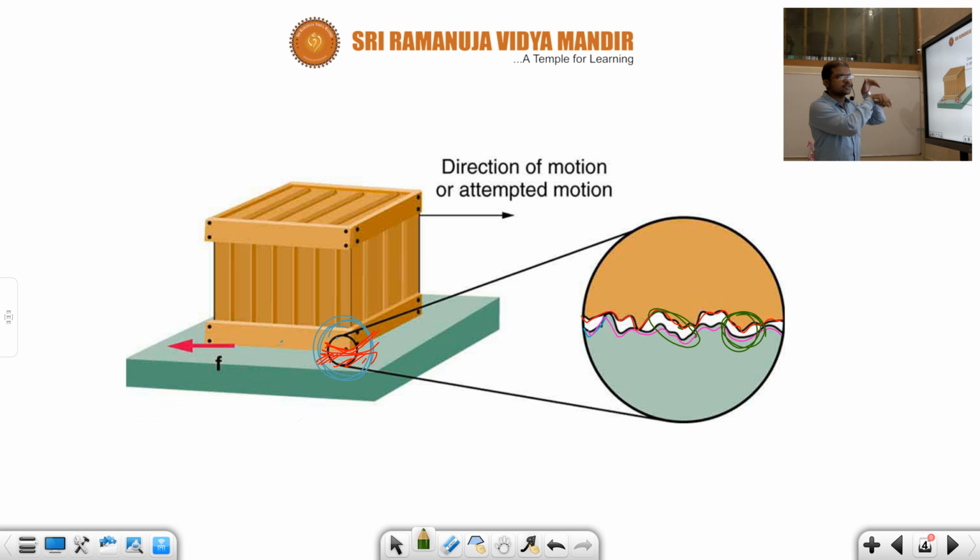Understood, children? Suppose consider this one is the top surface. Like this it is there, some irregularity, some roughness. And the bottom surface also like this only. Now, if I am trying to move this one, what will happen? I am getting some opposition. Understood, children? This is nothing but friction. The same thing will happen here also. Here also, one surface is irregular, another surface is also irregular. Because of this, whenever you are trying to pull, see children, here the direction is there.